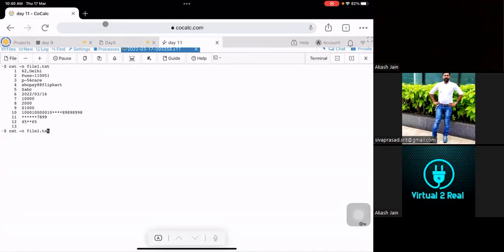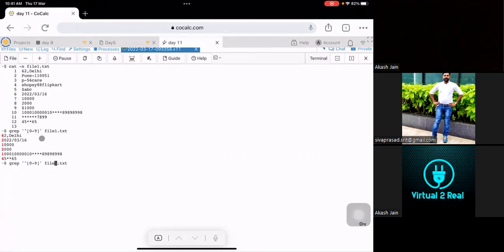Shall I press enter? See, you'll get this output because it is matching whichever rows start with some number.